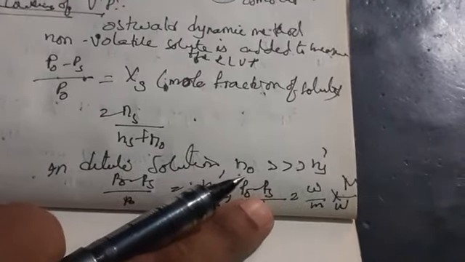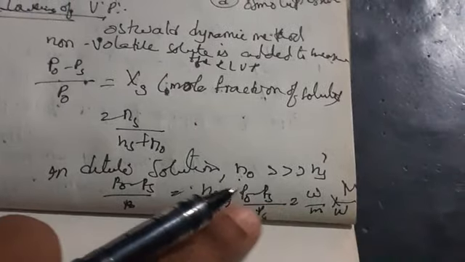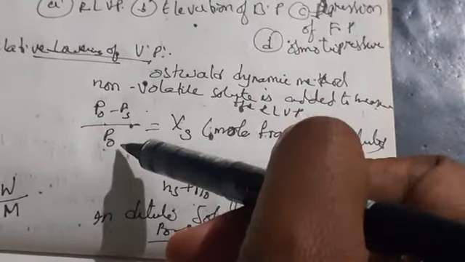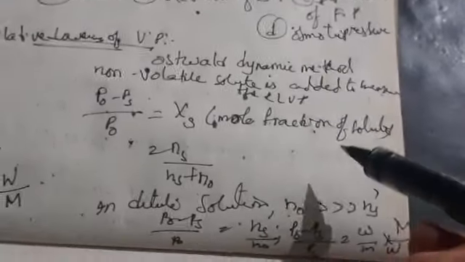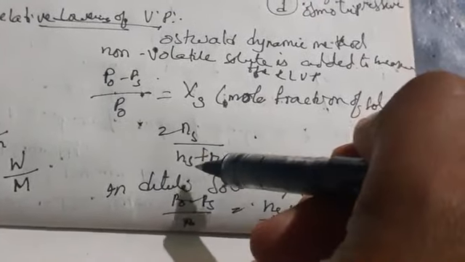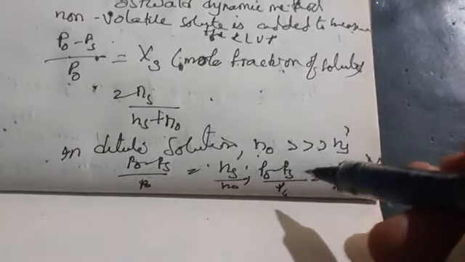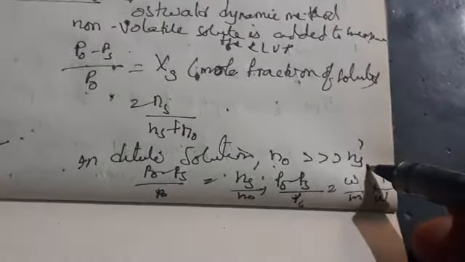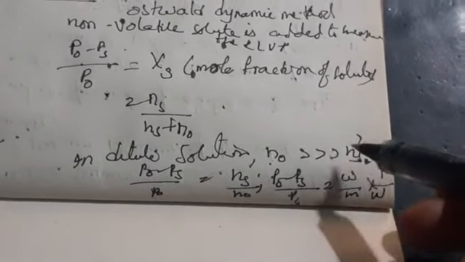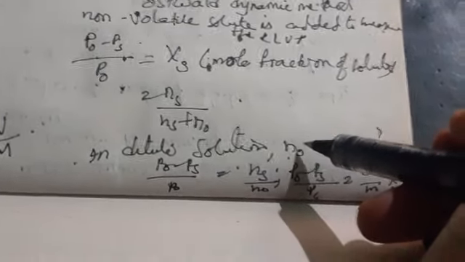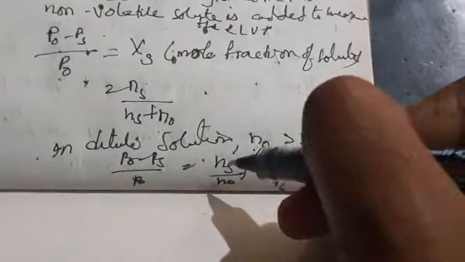So P naught minus Ps into small w... into capital W by P naught into small w is equal to capital M. Here, P naught minus Ps by P naught is equal to Xs, the mole fraction of the solute, which is indicated by Ns by Ns plus N naught. In dilute solutions, the number of moles of the solute is very small compared to the pure solvent, yes or no? That's why it is neglected. So we are getting Ns by N naught.